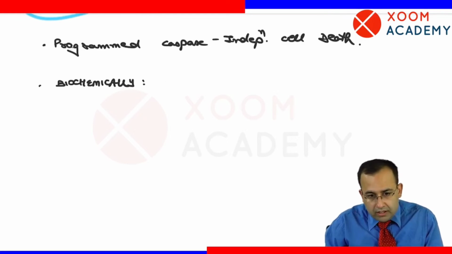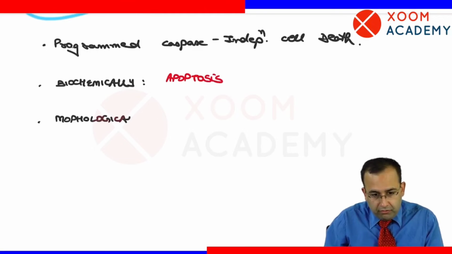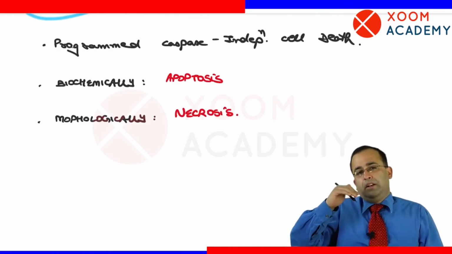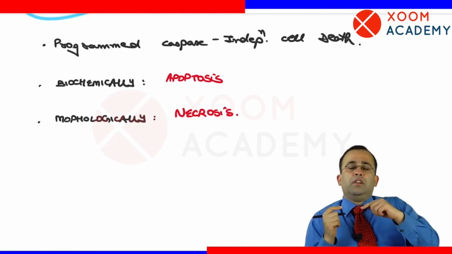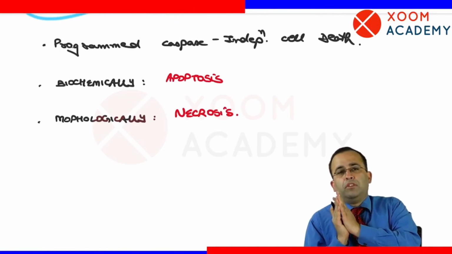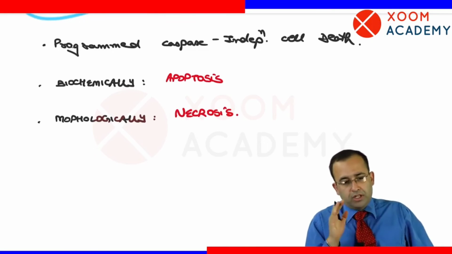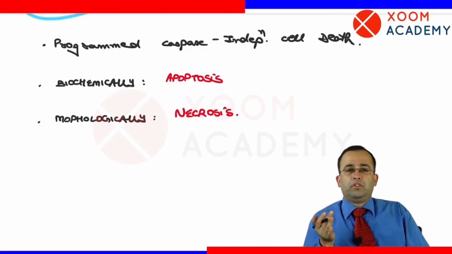It started as apoptosis, so biochemically it is apoptosis, but morphologically it is necrosis. It ends as necrosis. There was failure of activation of caspase, which in turn leads to mitochondrial damage and necrosis. So it will be associated with inflammation. Morphologically it is necrosis. This is called necroptosis.